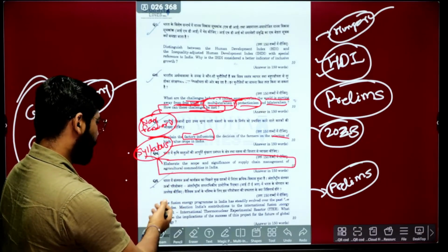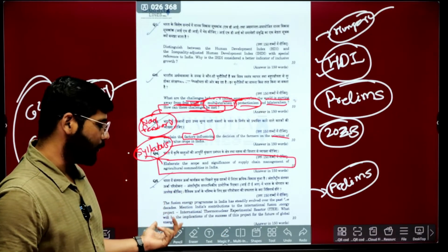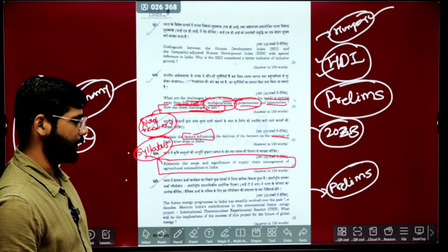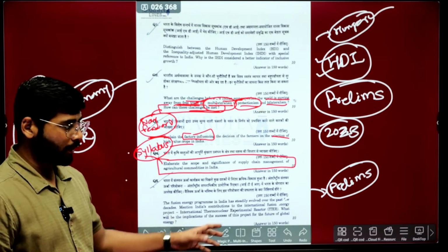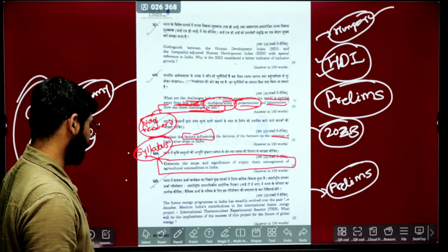Again, the source here is prelims, and it is covered quite everywhere, so it is not a bouncer, you can say. If you prepared in a better way, or if you know these prelims themes, then you can answer this question.